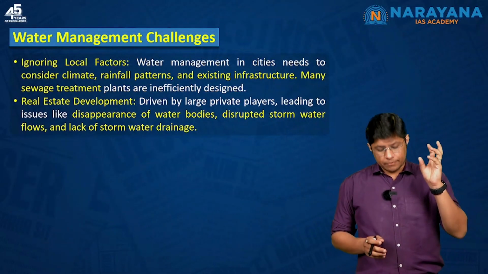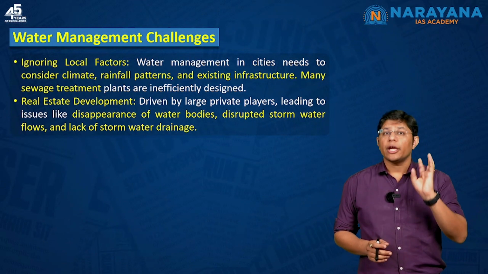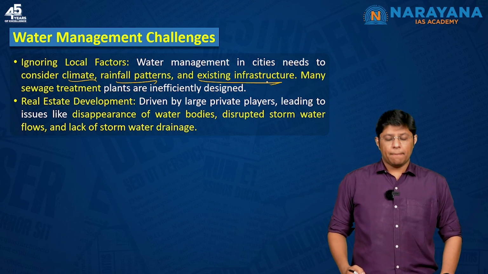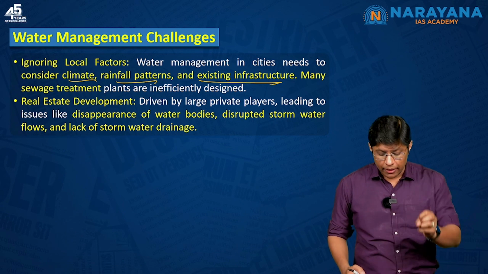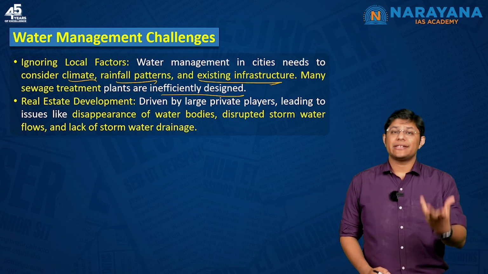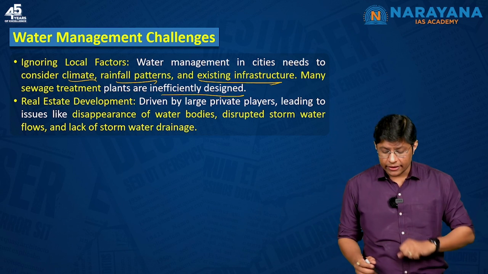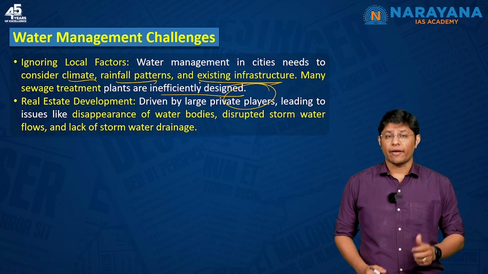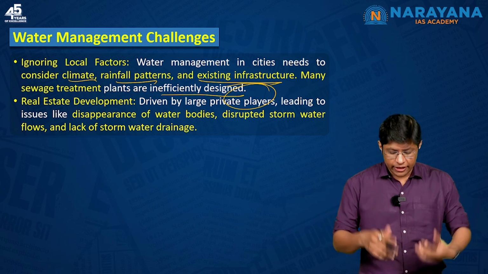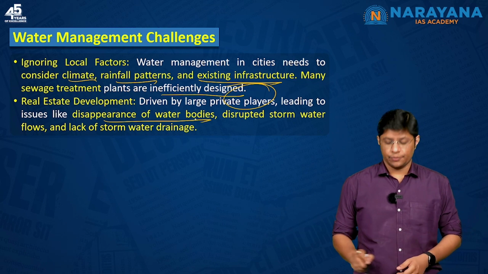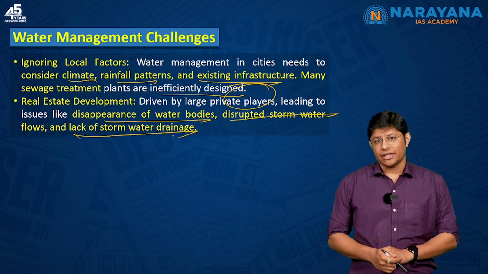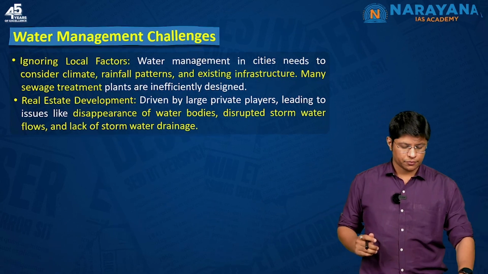Again, local factors were ignored, like climate change, rainfall patterns, and existing infrastructure. Many sewage treatment plants are inefficiently designed. Next, the real estate development. It is largely developed by private players, leading to the disappearance of water bodies, disrupted stormwater flows, and lack of stormwater drainage. So, these are some of the issues.